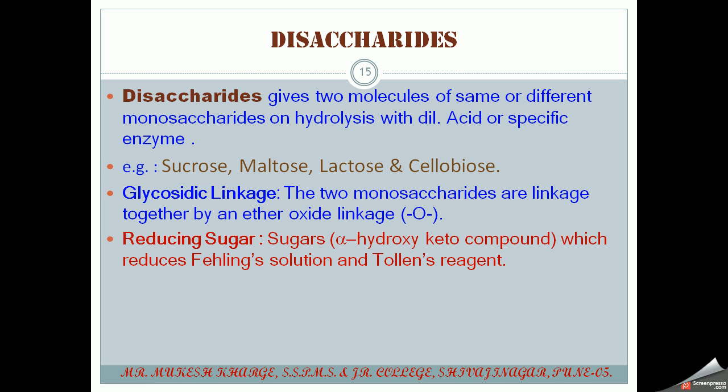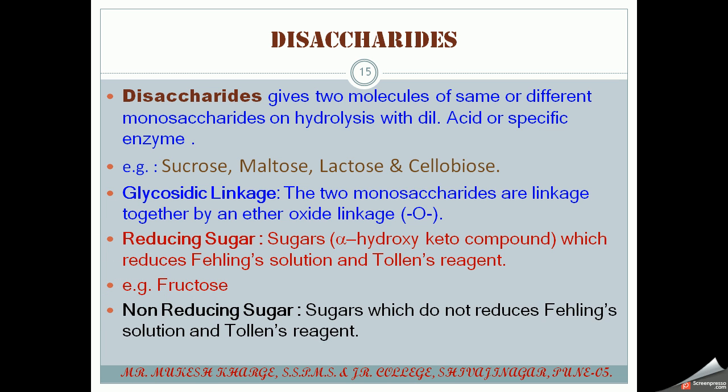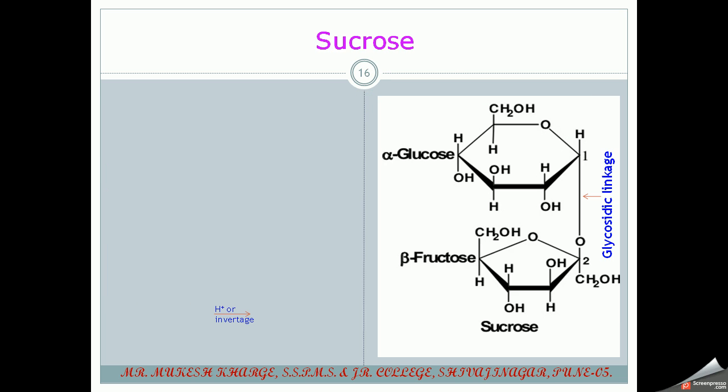That sugar is called a reducing sugar. That is a reducing agent. An example is fructose. And those compounds which do not reduce Fehling's solution and Tollens' reagent are called non-reducing sugars.